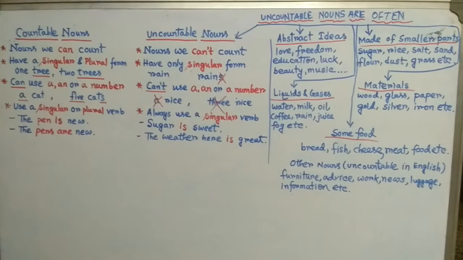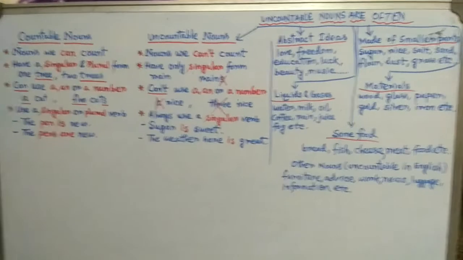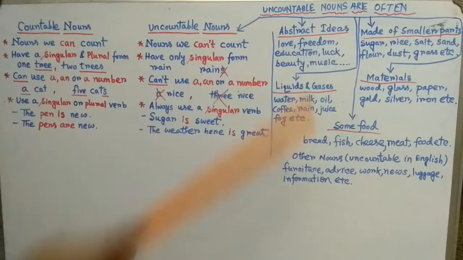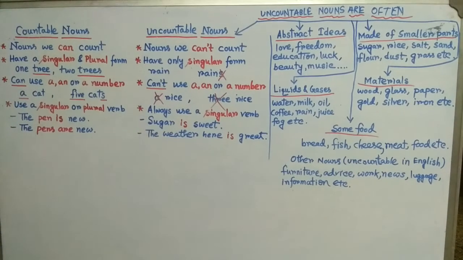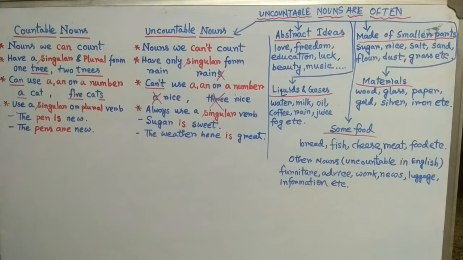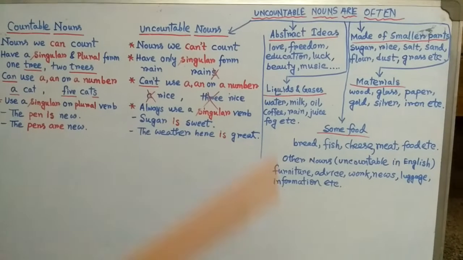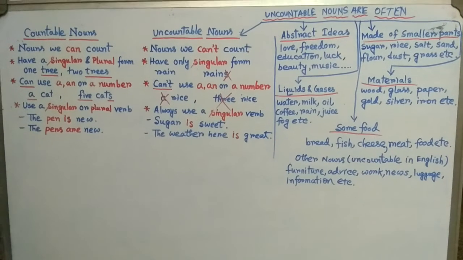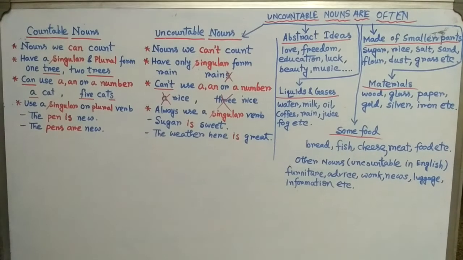We already know abstract nouns. Abstract means that we cannot see, we cannot touch, we cannot hear. So abstract ideas, these are uncountable nouns. Abstract nouns have no physical existence. They refer to ideas, emotions, and concepts that we cannot see or touch.